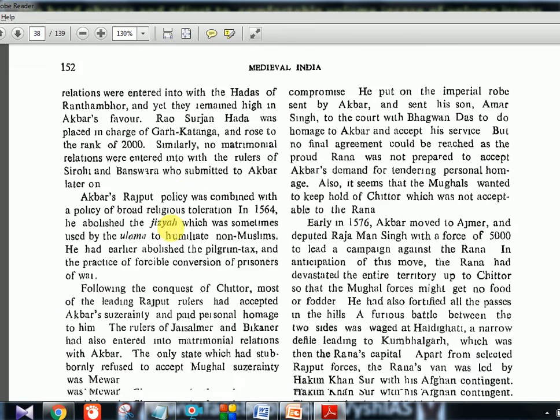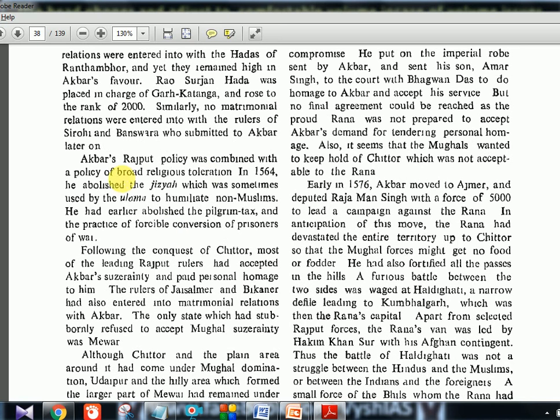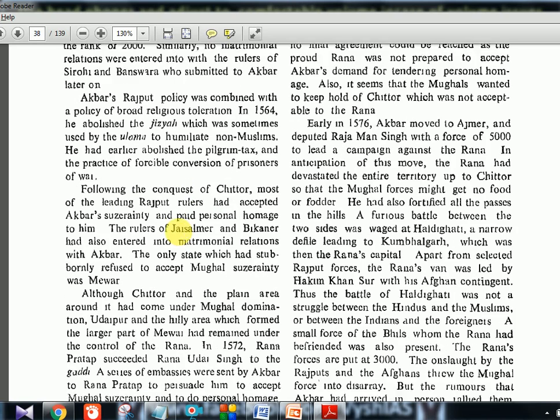Now, Akbar's Rajput policy was combined with the policy of broad religious toleration. So that is one difference in Akbar's policy. In 1564, he abolished the jizya. Jizya, you know, is the tax which is imposed on non-Muslims. Also, he abolished the pilgrim tax. In the movie also it is shown, this Tirth Yatra, some tax was there. That was abolished by Akbar. So it happened in 1564. And forcible conversion, everything was done away with. So overall, he was religiously tolerant.